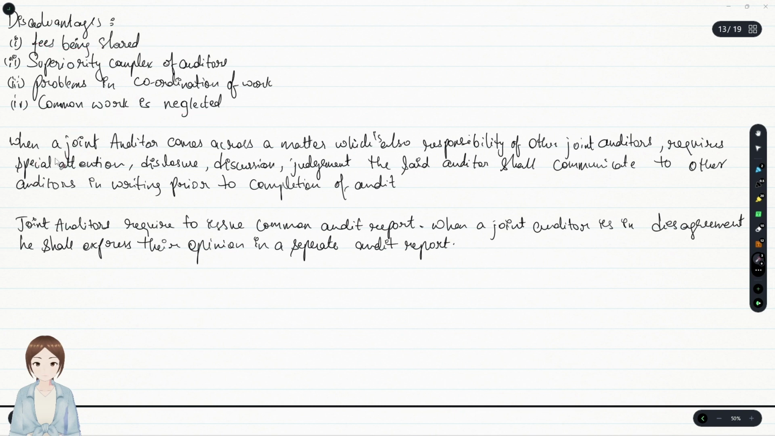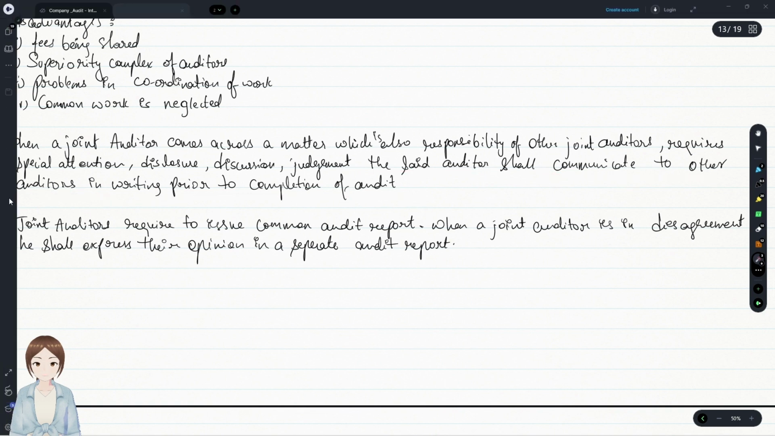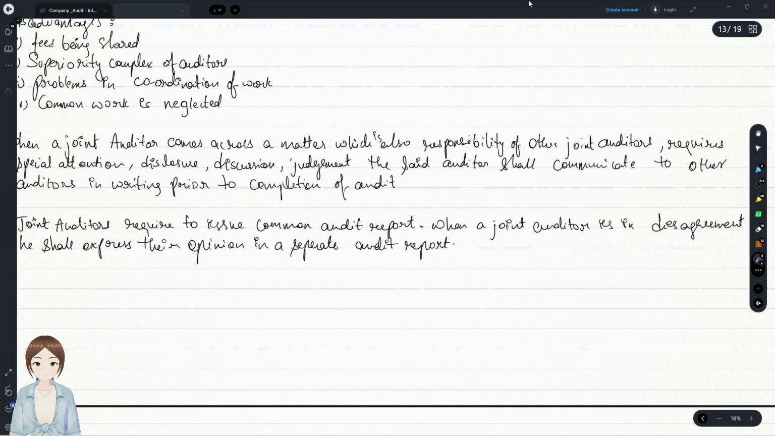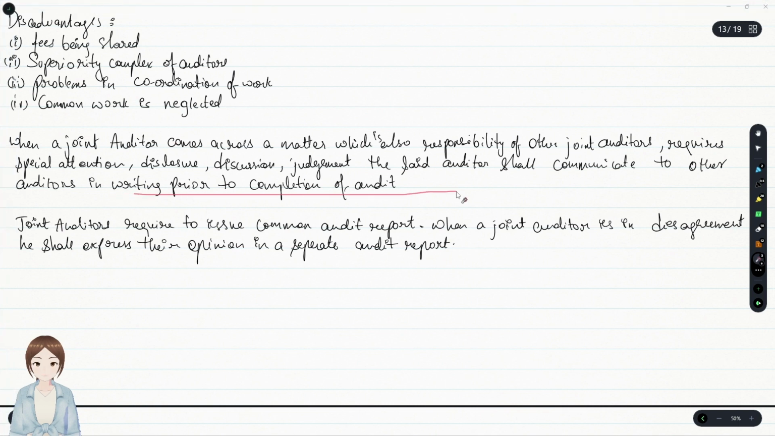Okay. When a joint auditor comes across a matter which is also the responsibility of other joint auditors, which requires special attention or disclosure, discussion, or any kind of judgment, that auditor shall communicate to other auditors in writing prior to the completion of audit. Any common area that was there, the responsibility of other joint auditors also, such auditor who has found that has to communicate to other auditors in writing prior to the completion of audit, not after completing the audit report, signing, but prior to completion of audit.